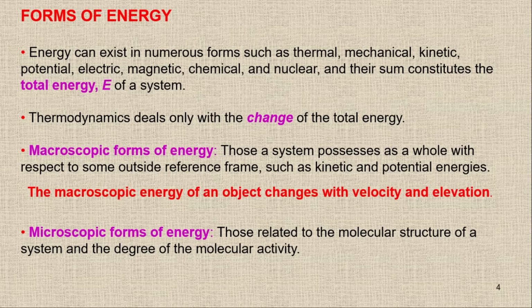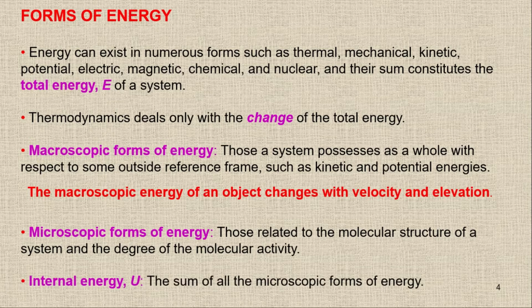Inside the system we have different forms of energies, but we normally define another term called internal energy, denoted by capital U, which is the sum of all the microscopic energies. So there is no need to worry about the individual microscopic energies. We will only use the internal energy. So we have two types: macroscopic, in which we have kinetic energy and potential energy, and microscopic, in which we have the internal energy.